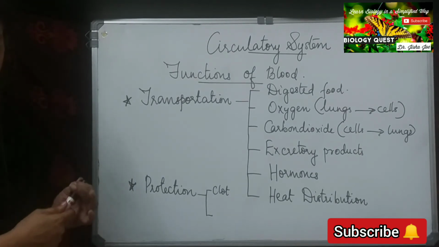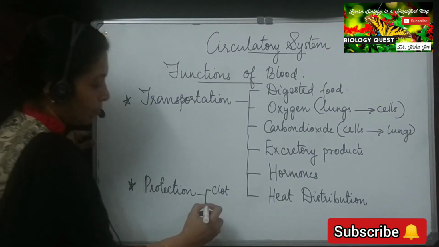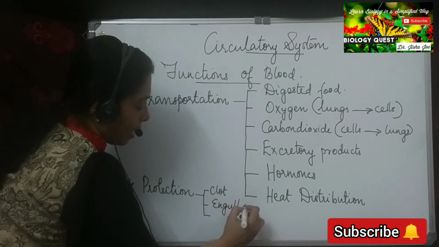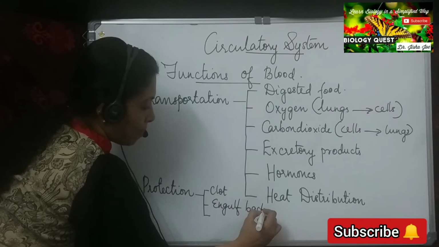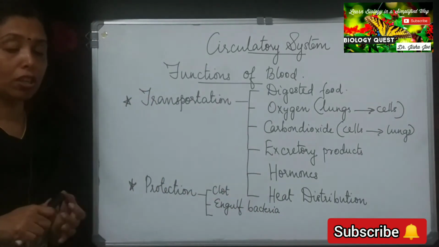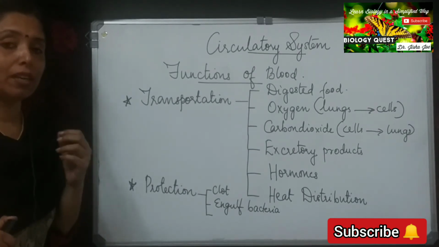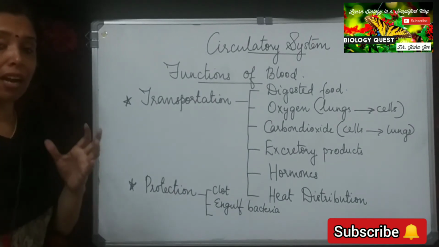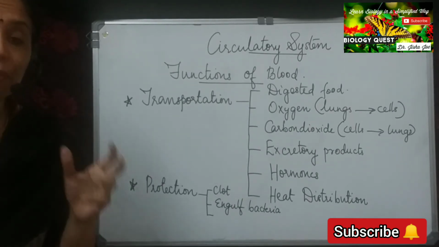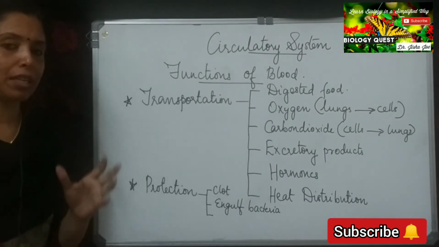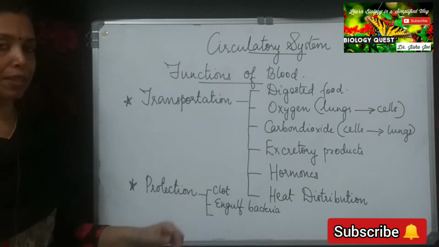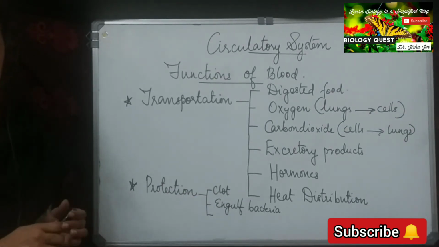The second protective function is that the white blood cells engulf the disease-causing bacteria. If any disease-causing bacteria or germ enter into our body, the white blood cells engulf these bacteria and prevent the body from getting the disease. That is another protection function of blood.